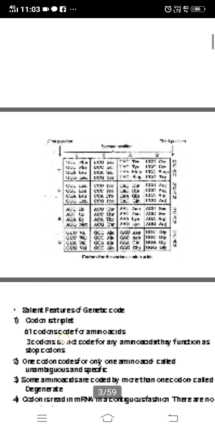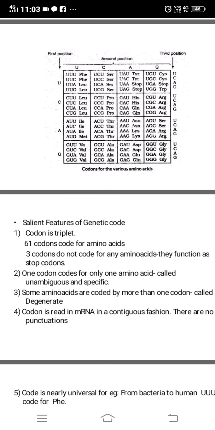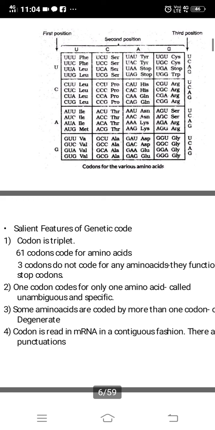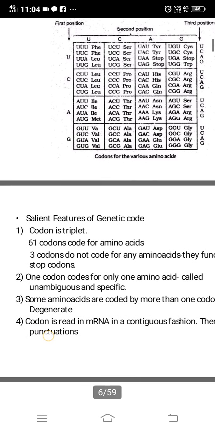So the salient features of genetic code: the codon is triplet. I told you 3 bases, 64 combinations are possible. So 61 codons code for amino acids, and 3 codons do not code for any amino acid, and they function as stop codons. So UAG, UAA, and UGA are the 3 stop codons. They do not code for anything. One codon codes for only one amino acid, and so they are called unambiguous and specific.